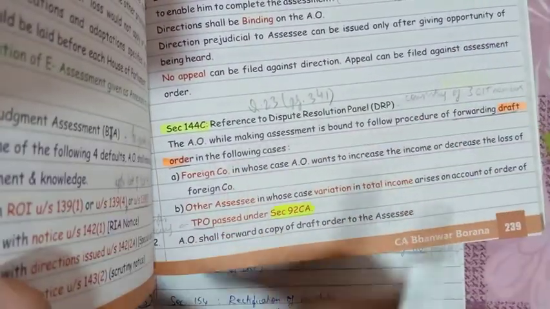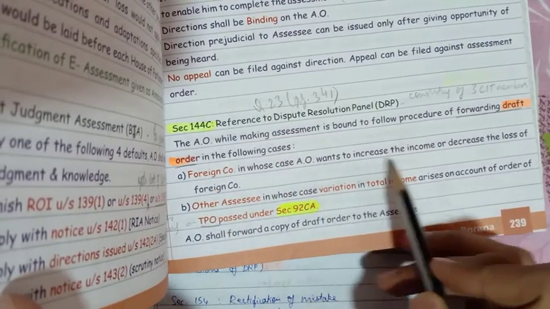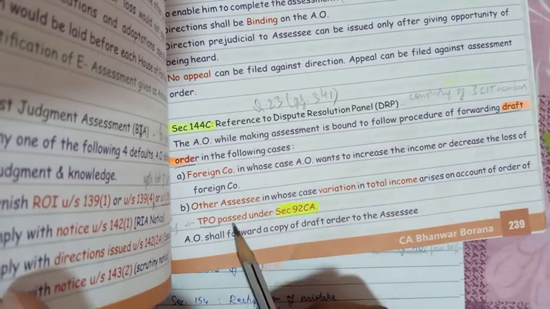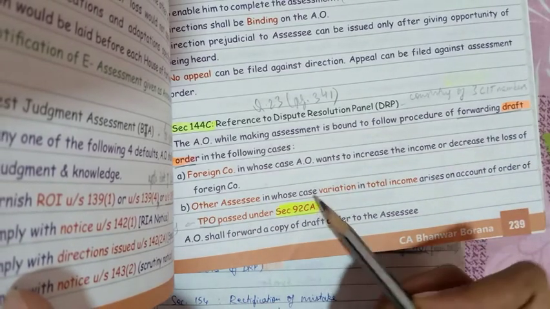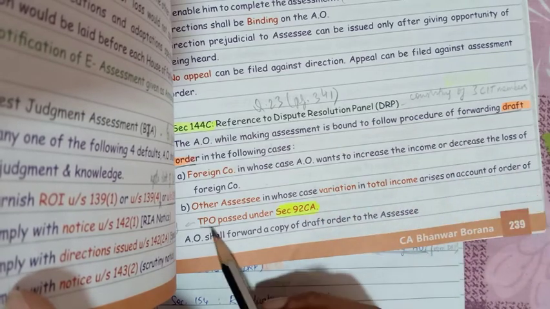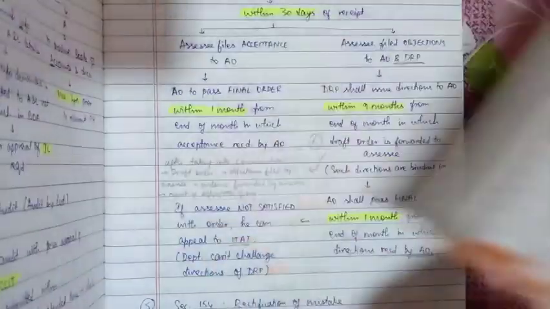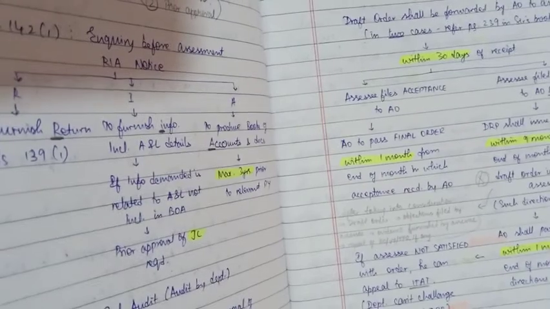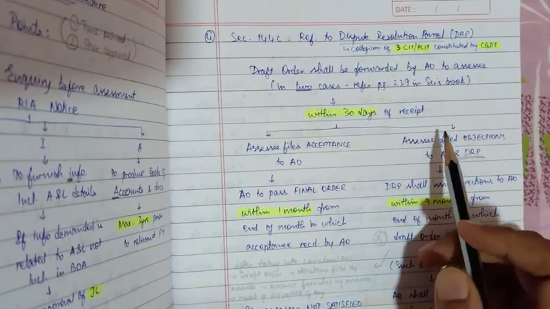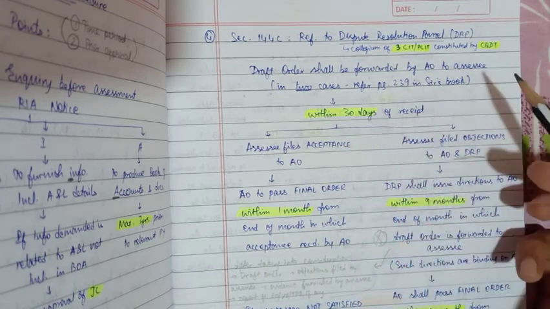The 2 cases are, one of the cases, foreign company in whose case AO wants to increase the income or decrease the loss of the foreign company, and the other case, in case of any other assessee, where the variation in total income arises on account of order of transfer pricing officer passed under section 92CA. Okay. Here in these 2 cases, draft order shall be forwarded by AO to the assessee, and within 30 days of the receipt, what can the assessee do?